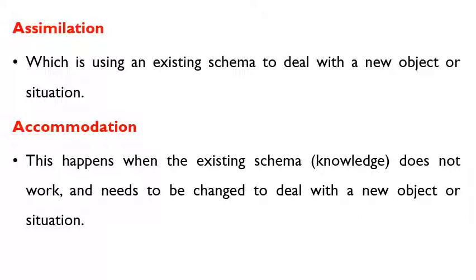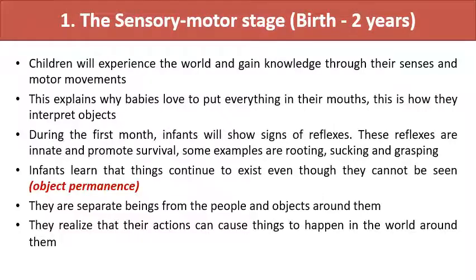This is called accommodation. So when the child experiences or completes all these four components of cognition, then we can say the child is always ready to learn something in the form of knowledge, right? Okay, move to the first stage.